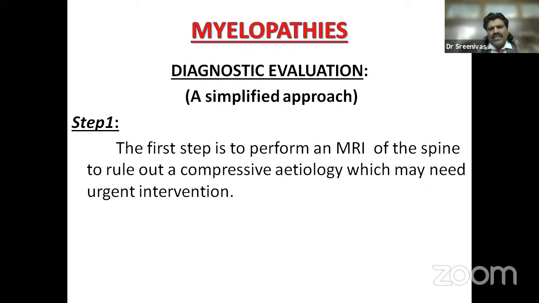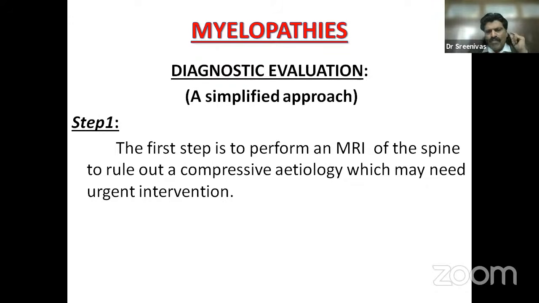A diagnostic evaluation, simplified approach, just 4 steps. When you see a spinal cord disease, don't get tense or don't get stressed. All you need to do is to go systematically, step by step. There are basically 4 steps. If we go systematically, it is easy to clinch the diagnosis.